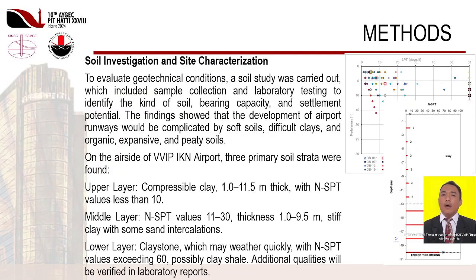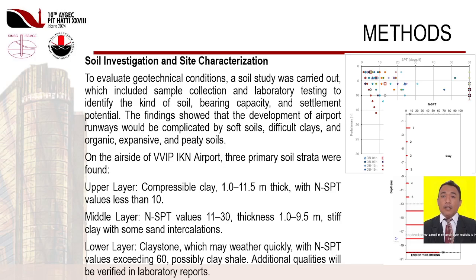Next. Methods. Soil investigation and site characterization. To evaluate geotechnical conditions, a soil study was carried out, which included sample collection and laboratory testing to identify the kind of soil, bearing capacity, and settlement potential. The findings showed that the development of airport runways would be complicated by soft soils, difficult clays, and organic, expansive, and peaty soils. On the airside of VVIP IKN Airport, three primary soil strata were found.